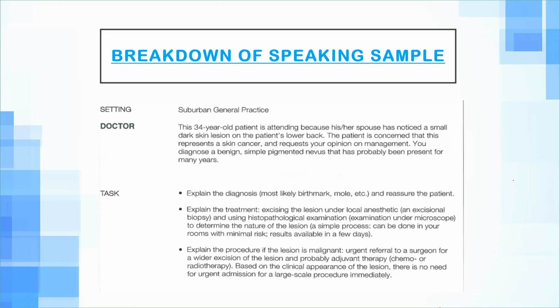The patient is concerned that this represents a skin cancer and requests your opinion on management. The diagnosis is a benign simple pigmented nevus that has probably been present for many years. Your task here: explain the diagnosis and reassure the patient, because you know it's a birthmark and mole. Explain the treatment and explain the procedure if the lesion is malignant.